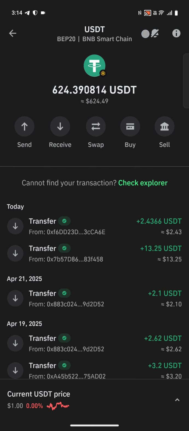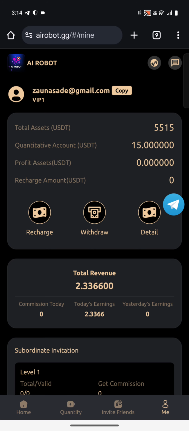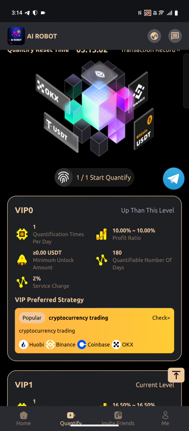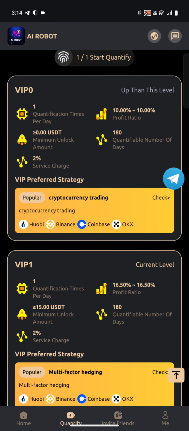So now let's come back to our site guys. So you can see guys, this site is instantly paying your quantify amount to your Trust Wallet guys, and you have to just withdraw your amount to your Trust Wallet guys. So if you want to earn more from this site guys, you have to just come on the quantify section given below and you can choose any of these VIP plans from this site guys.